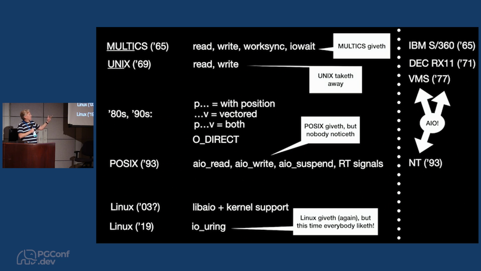Much later, there was the libaio system, which has a bunch of kernel support and some ways to do asynchronous I/O in Linux. Again, only ever used by databases as far as I know. And much more recently, io_uring, from 2019, so pretty recent, offers a really complete rethink of the way that type of programming interface should work. And it seems to be having a lot more success. A lot of people are really interested in that programming model. And I think we're going to be hearing a lot more about io_uring.